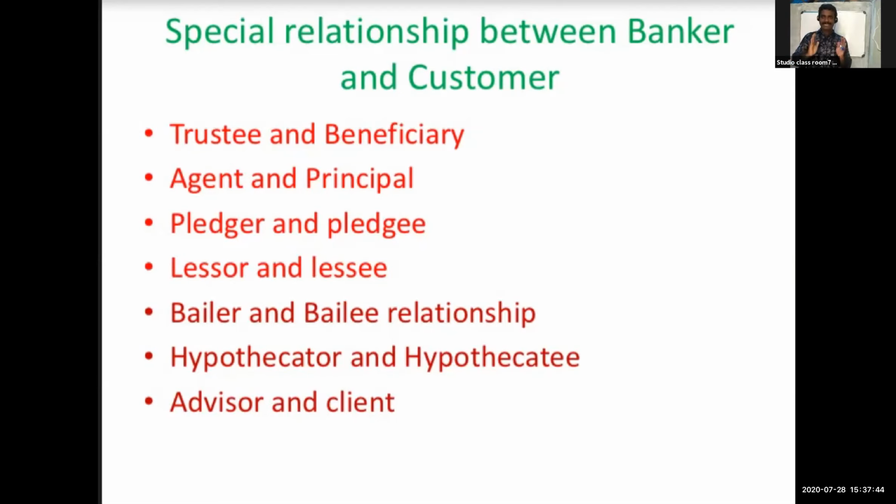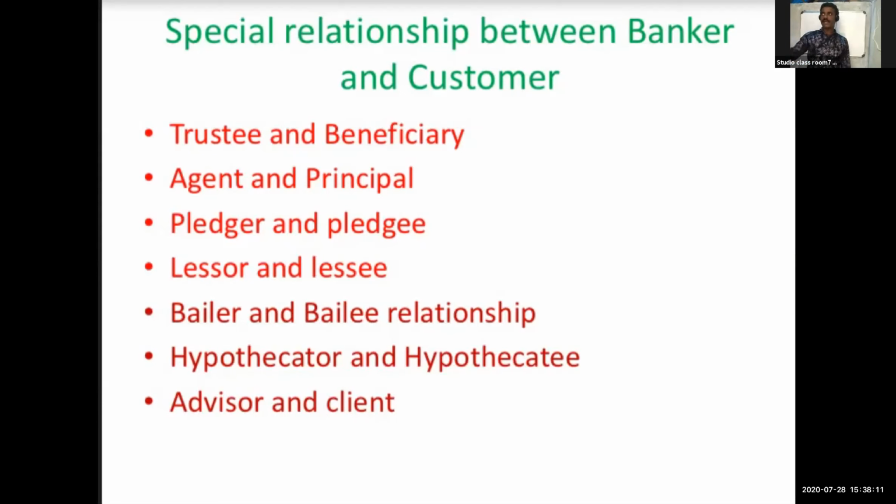Sometimes as a trustee the banker holds money, or a property, or a will, the house will or land will, for the benefit of any other person called the beneficiary. So the customer continues to be the holder of those properties.